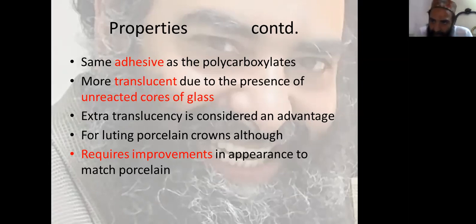In polycarboxylates, there are zinc oxide cores. Extra translucency is considered an advantage for luting porcelain crowns, although it requires improvements in appearance to match porcelain.